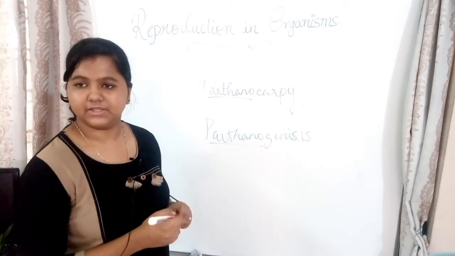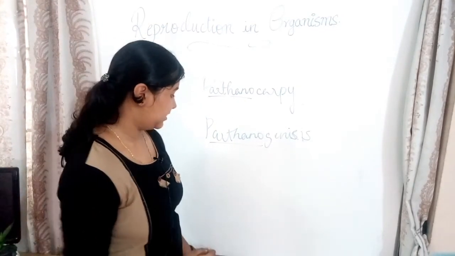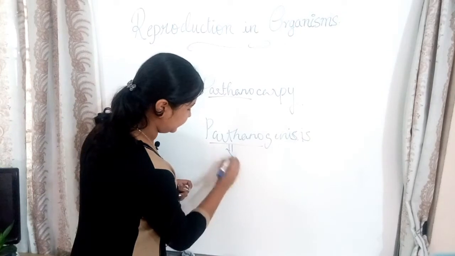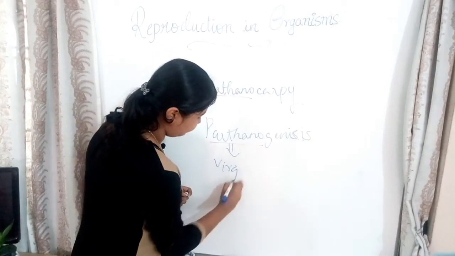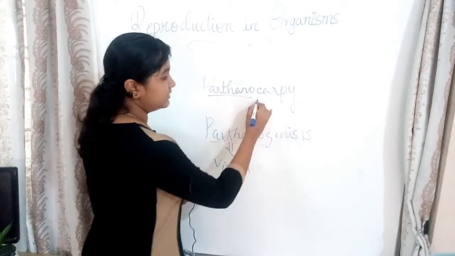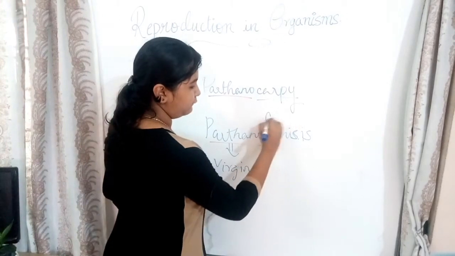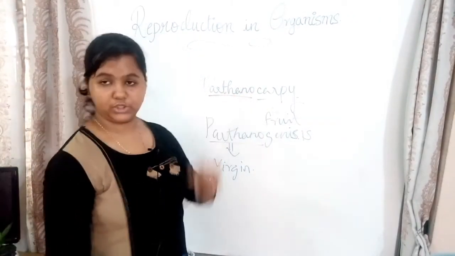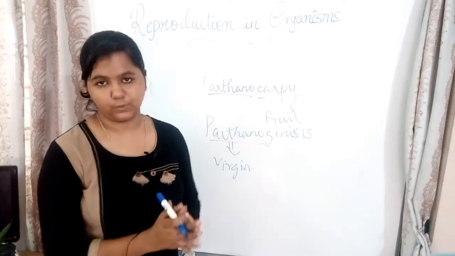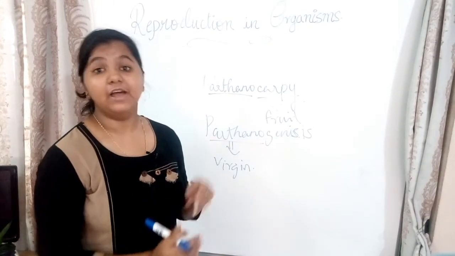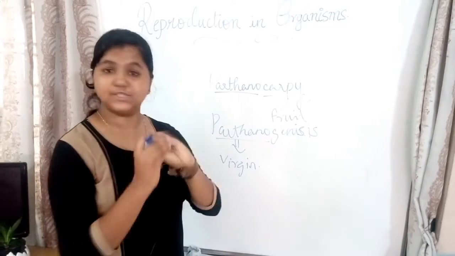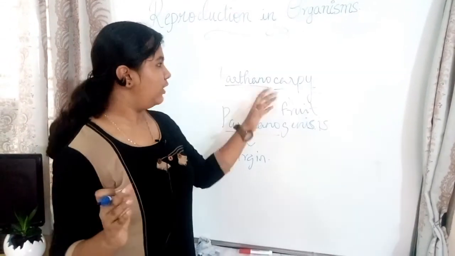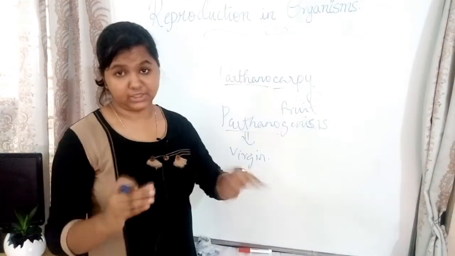What do you mean by partheno? Partheno means virgin, and carpy means fruit. So what do you mean by parthenocarpy? A virgin fruit, something where there's no fertilization happening. So that is parthenocarpy.